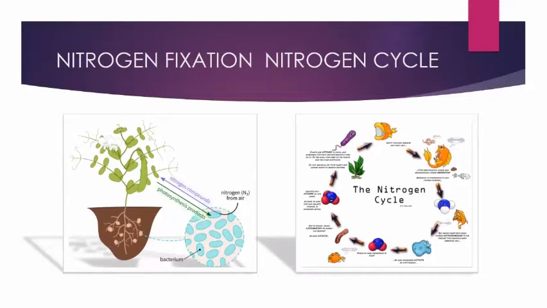Now, animals feeding on plants eat those plants in which the soil's nitrogen compounds are contained, so they get these proteins and other nitrogen compounds.